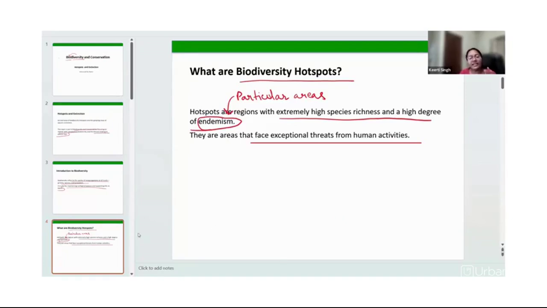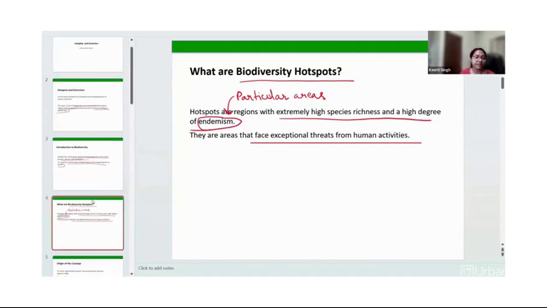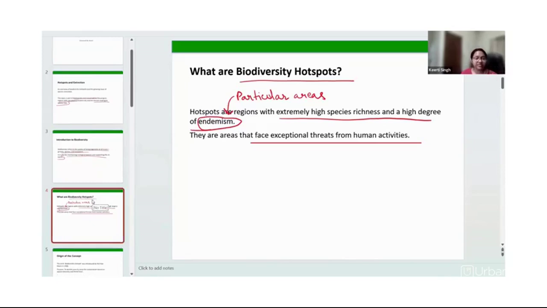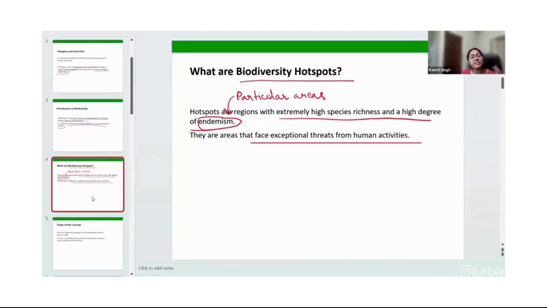You can use natural resources for your requirement, but exploitation means you are actually damaging that natural resource, whatever it is, be it the water present in our ponds, lakes, or various resources, right? Be it a particular type of medicinal plant if you are taking into account.